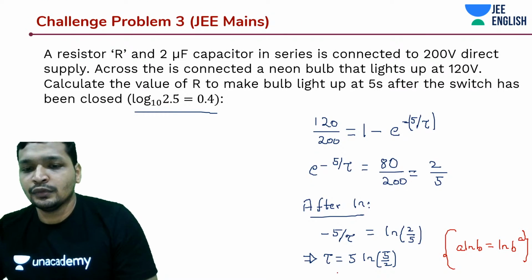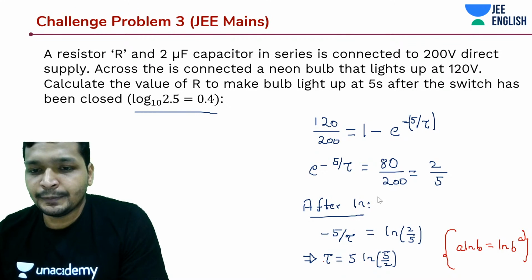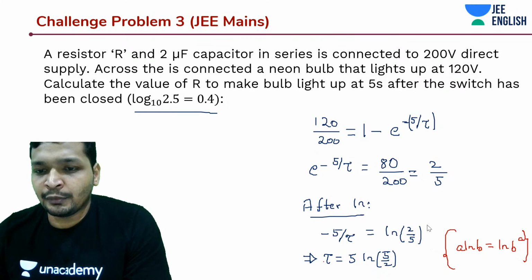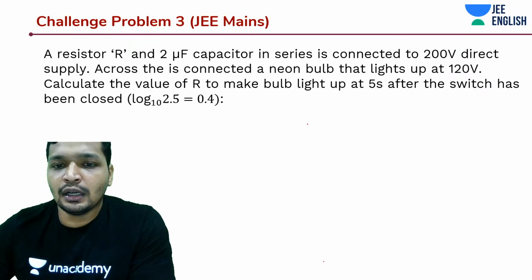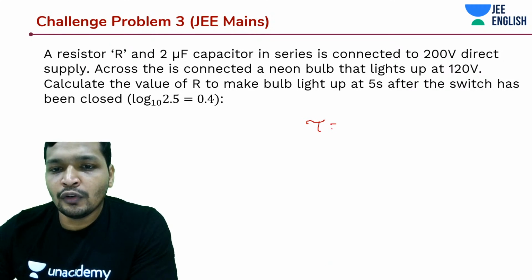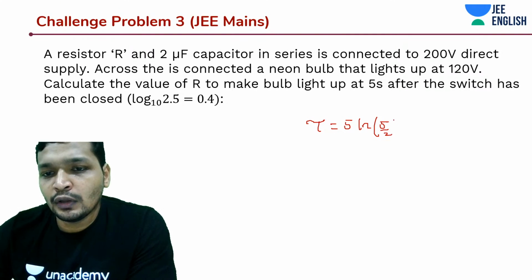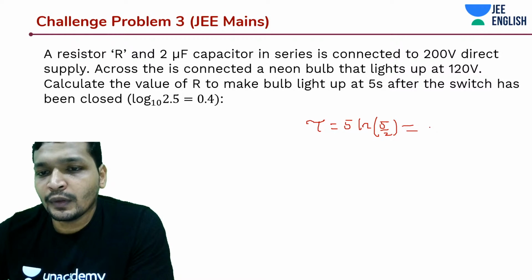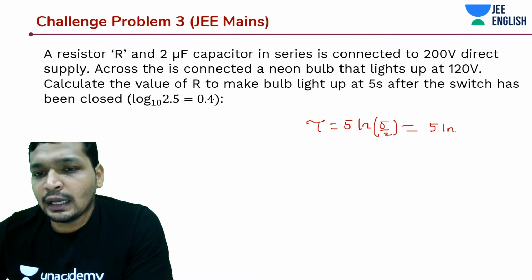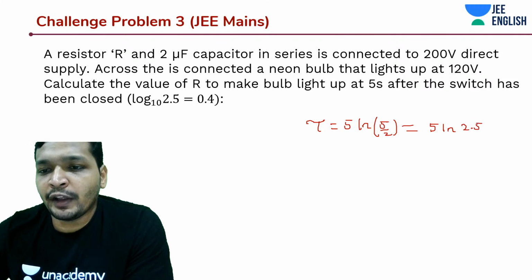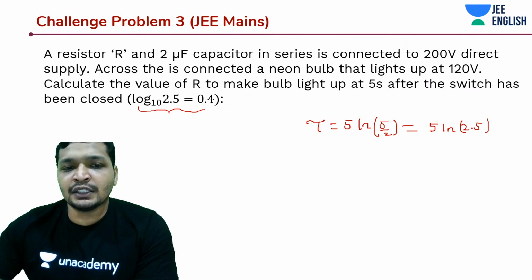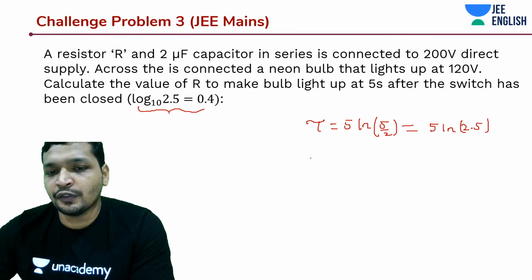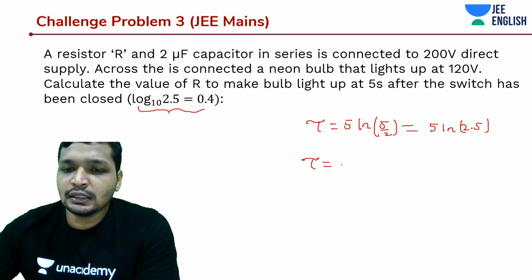Tau is equal to 5 into... I'm going to erase all of them. Noted it down. So we got tau is equal to 5 into ln 5 by 2, which is nothing but 5 into ln 2.5. But this is base e. Given to us is some simplification in base 10. So we need to first of all convert it into base e.